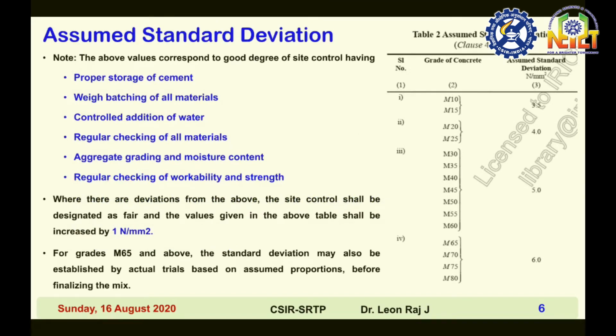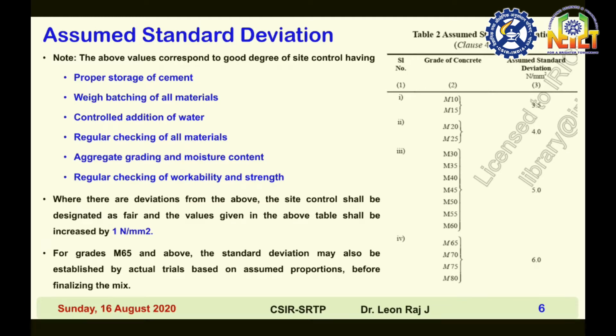The code suggests standard deviation for different grades of concrete in Table 2. For M10 and M15, the assumed standard deviation is 3.5 MPa. For M20 and M25, it is 4 MPa. For M30 to M60, it is 5 MPa. For M65 to M80, it is 6 MPa. This assumed standard deviation belongs to good site conditions.